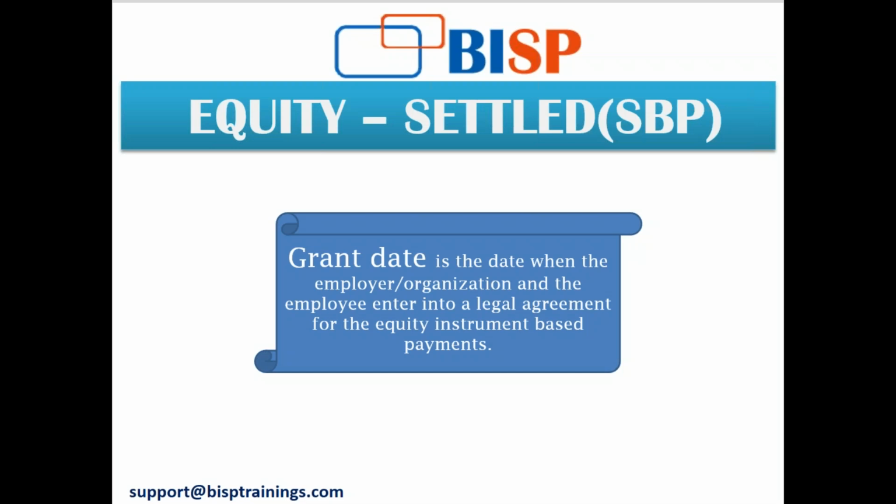This is when you have an employer-employee relationship. There is no grant date in terms of an outsider, because you cannot have a grant date and a recognition date; everything happens on the same date when I receive the goods or service. So the grant date model applies to the employer-employee relationship.